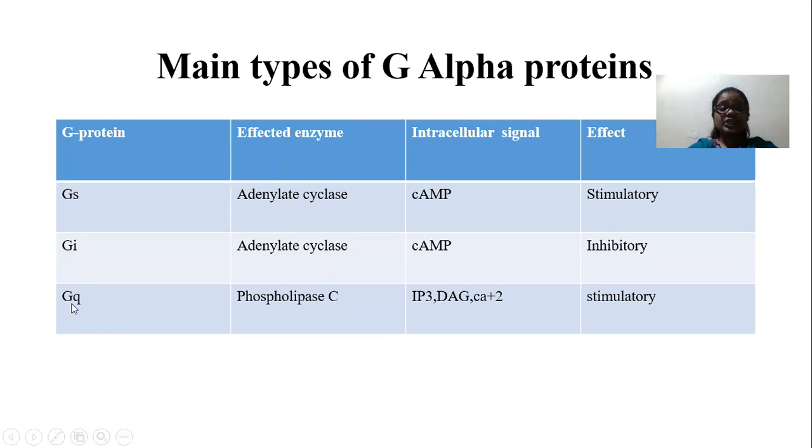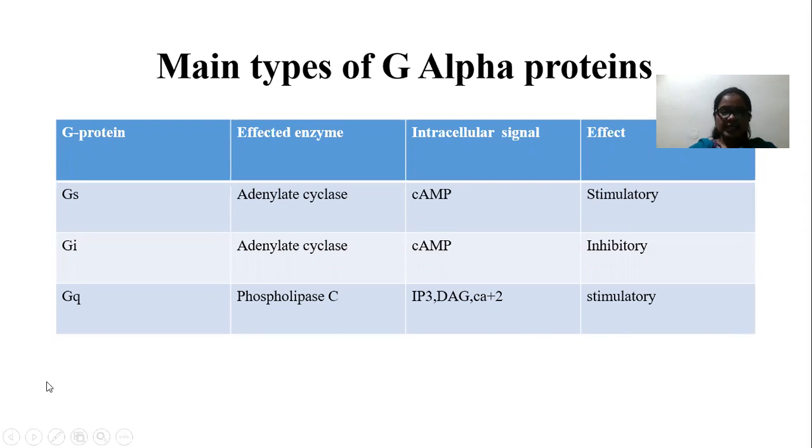If Gq protein is activated, then the phospholipase C enzyme is activated. Then it produces the second messengers. The names of the second messengers are IP3, DAG, and calcium.